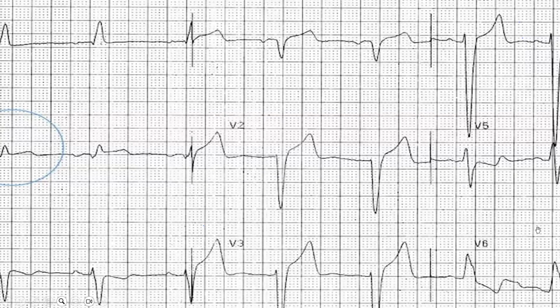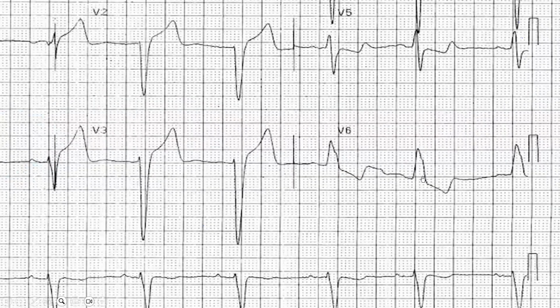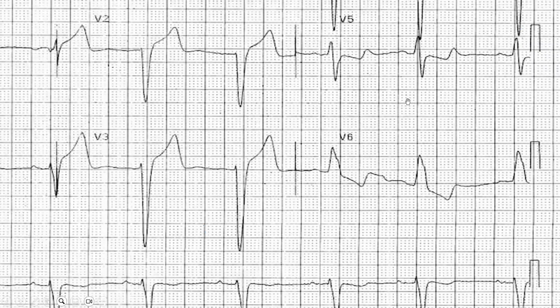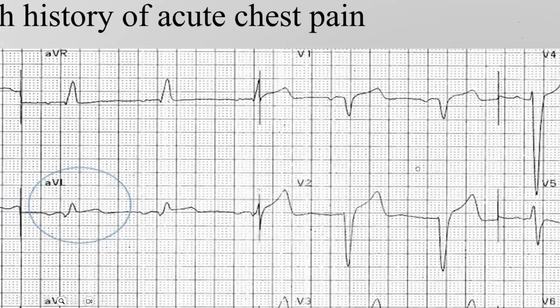And also you will find a wide R wave in V6 here. There is a wide QRS with a strain pattern, inverted T wave here, and also in V5. This is a criterion for left ventricular hypertrophy.